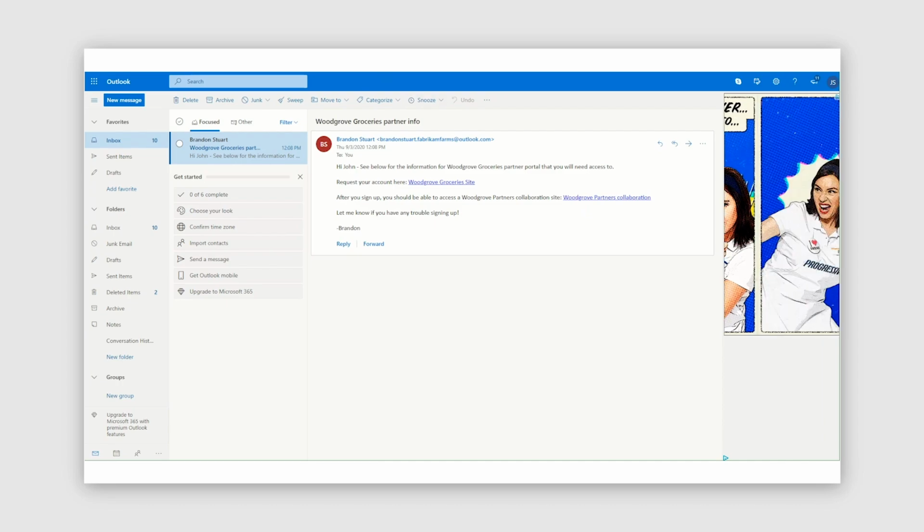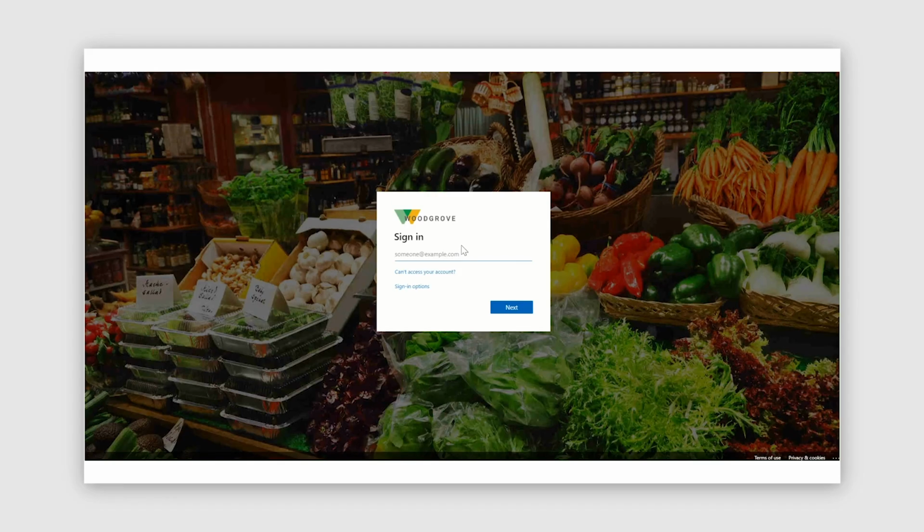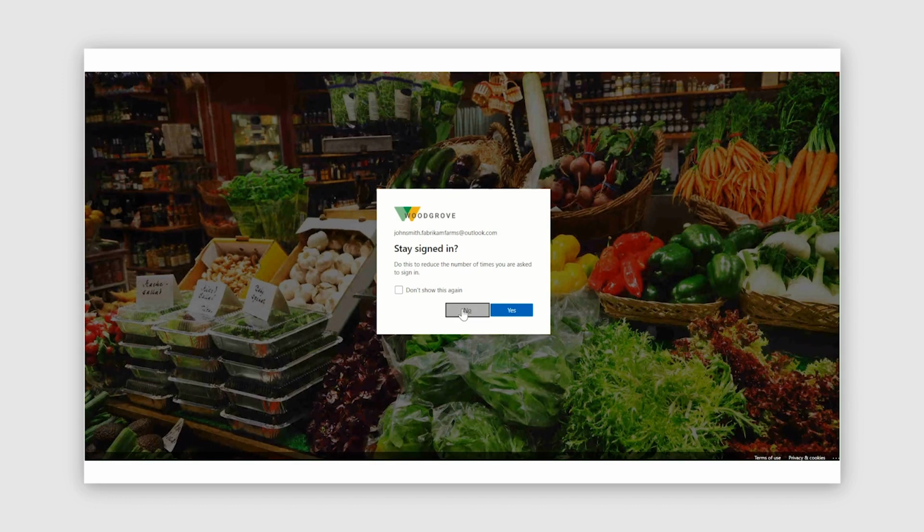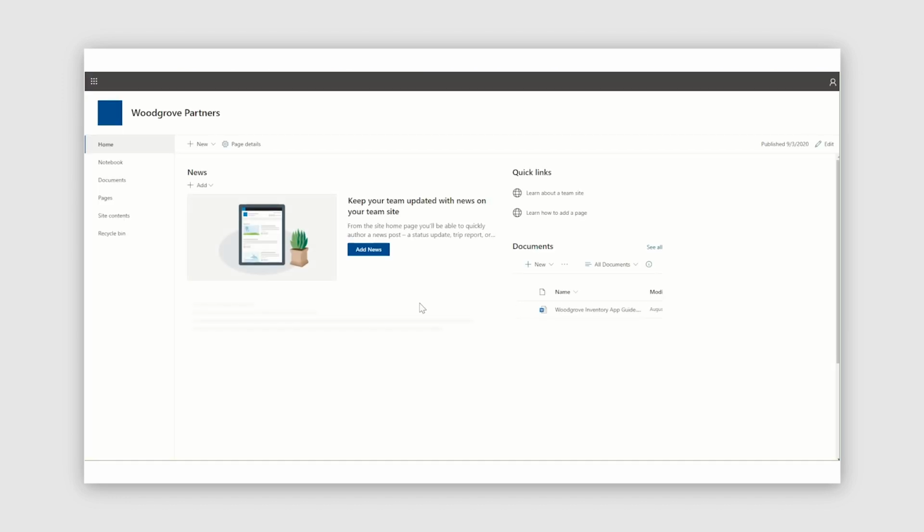He clicks that link, and it navigates him to the SharePoint sign-in page. Here, John goes ahead and puts in the email address that he signed up with previously to the Woodgrove inventory site. So he puts that in, and it redirects him to Facebook. But because he's already signed into his Facebook account, he gets single sign-on. After navigating through that, he lands in the Woodgrove Partner SharePoint page.